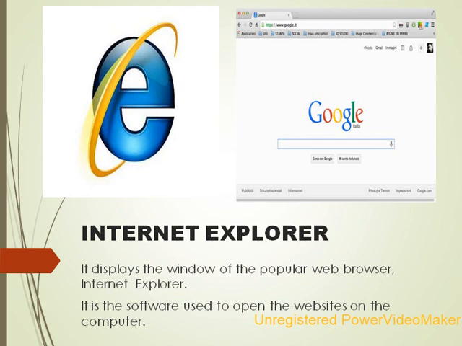Internet Explorer. It displays the window of a popular web browser. Internet Explorer is software used to open websites on the computer. As you all know, you are familiar with the Internet Explorer icon. When you double click on it, it takes you to the web browser, whichever one you are using, for example Google Chrome, and opens the web page.